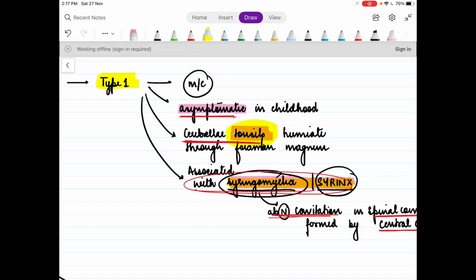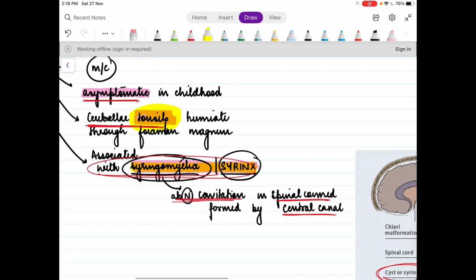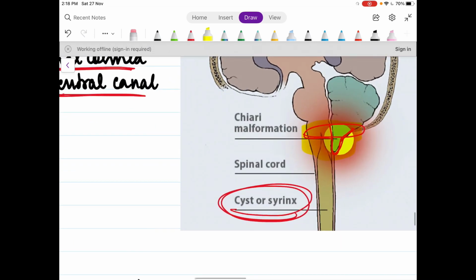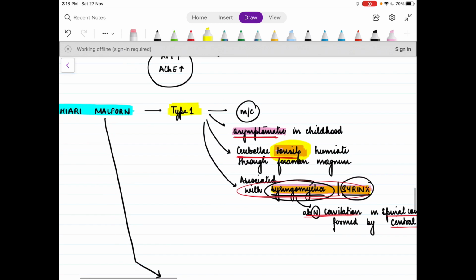What is syringomyelia and syrinx? Syringomyelia and syrinx is an abnormal cavitation which occurs because of the CSF accumulation in the spinal cord, and it is in continuation with the central canal. It can be seen here: this is the spinal cord and here is the syrinx, or the cavity. Right, this is Arnold-Chiari type 1 malformation.